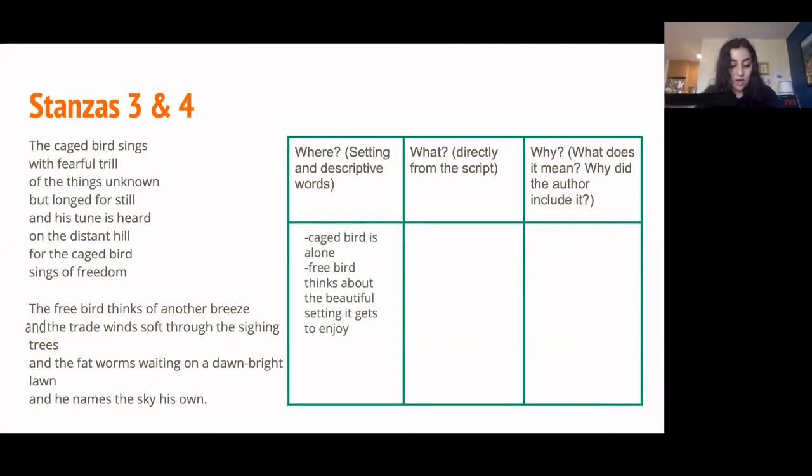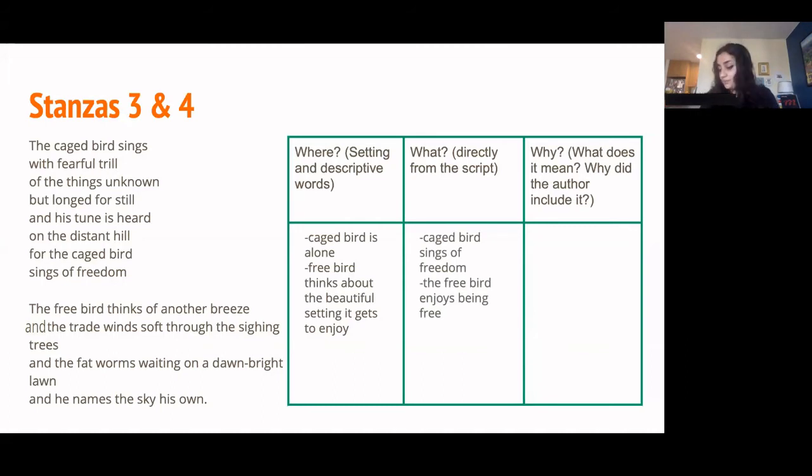Now, next column, what? In the first stanza on this page, the caged bird is described as singing about the things unknown but longed for still, and in that case, this is freedom. The second stanza on this page describes the free bird still flying, thinking about all the lovely things it gets to experience and how bright the sky is and how it's all his. So there we go. Caged bird sings of freedom, free bird enjoys being free.